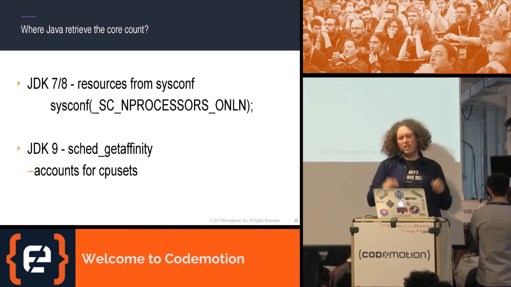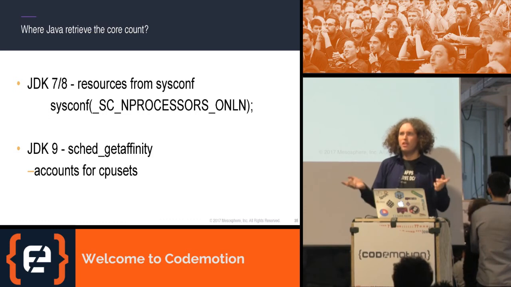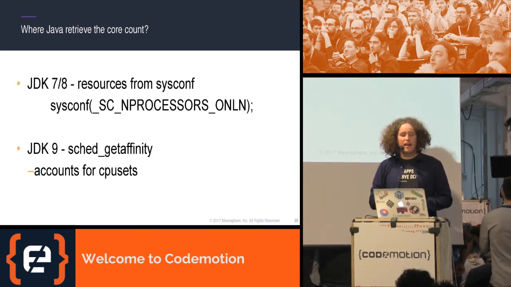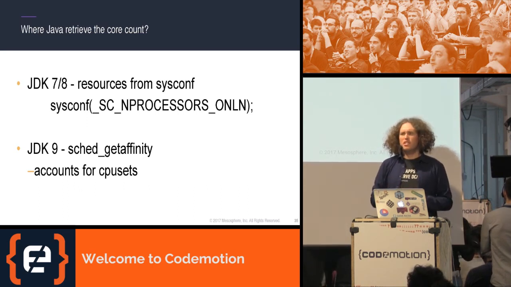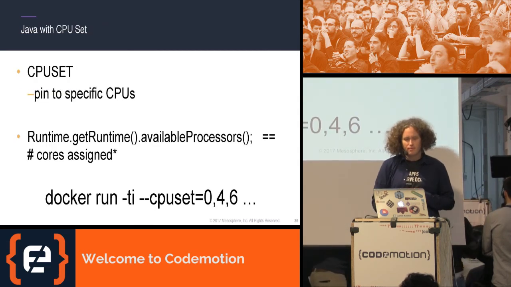Because if you care about details, it's looking at the sysconf parameter, and that's just set for the entire machine. In JDK 9, it's actually looking at the sched_getaffinity, which is a bit better because that already accounts for CPU sets.